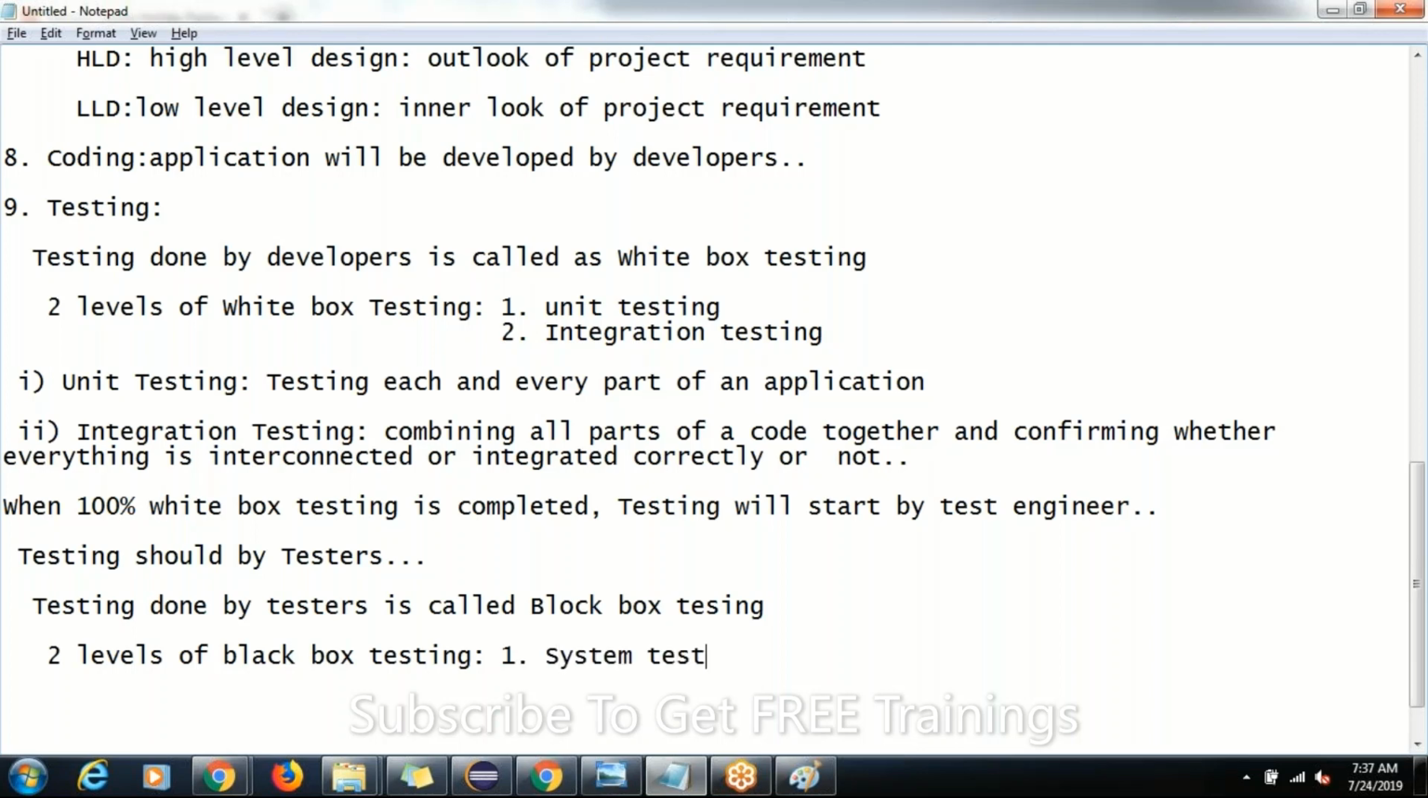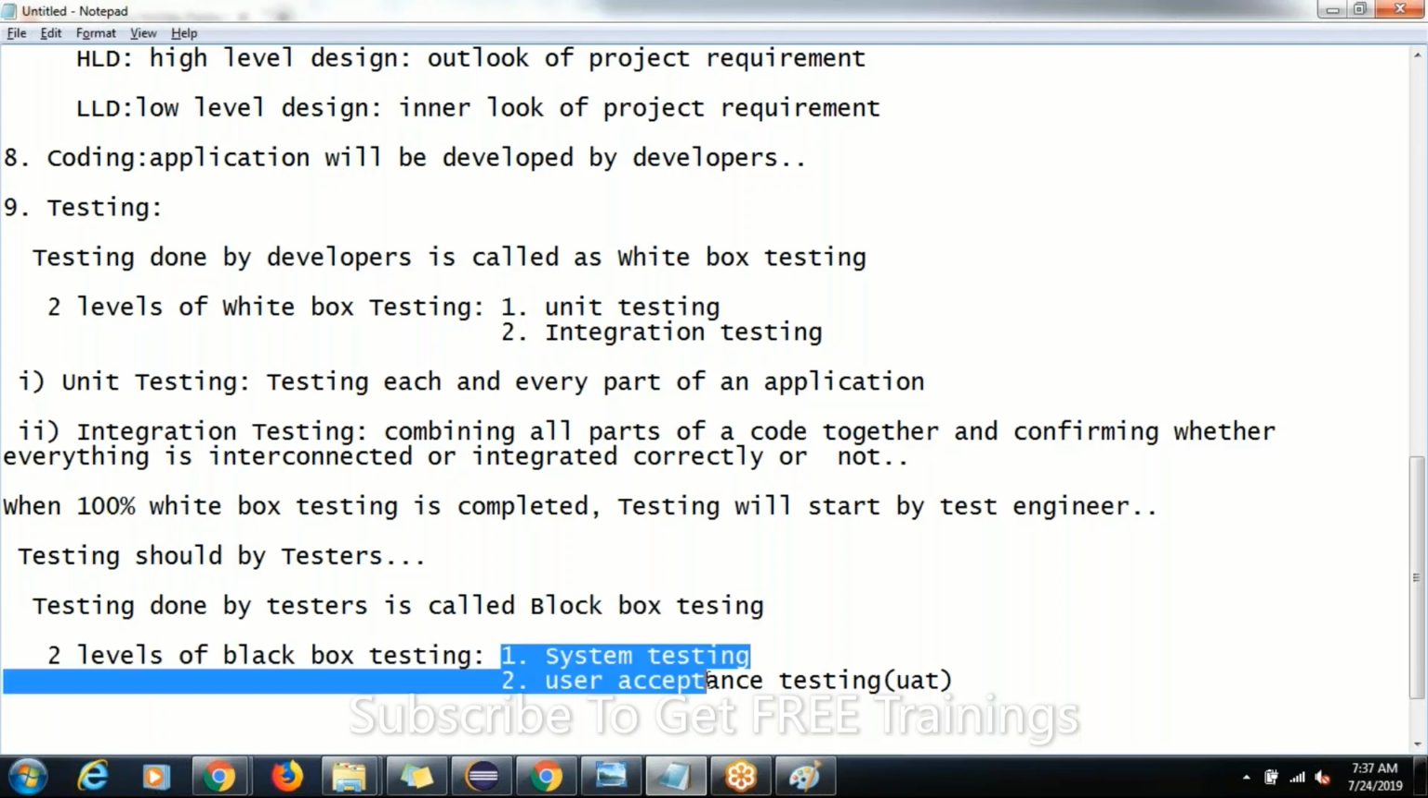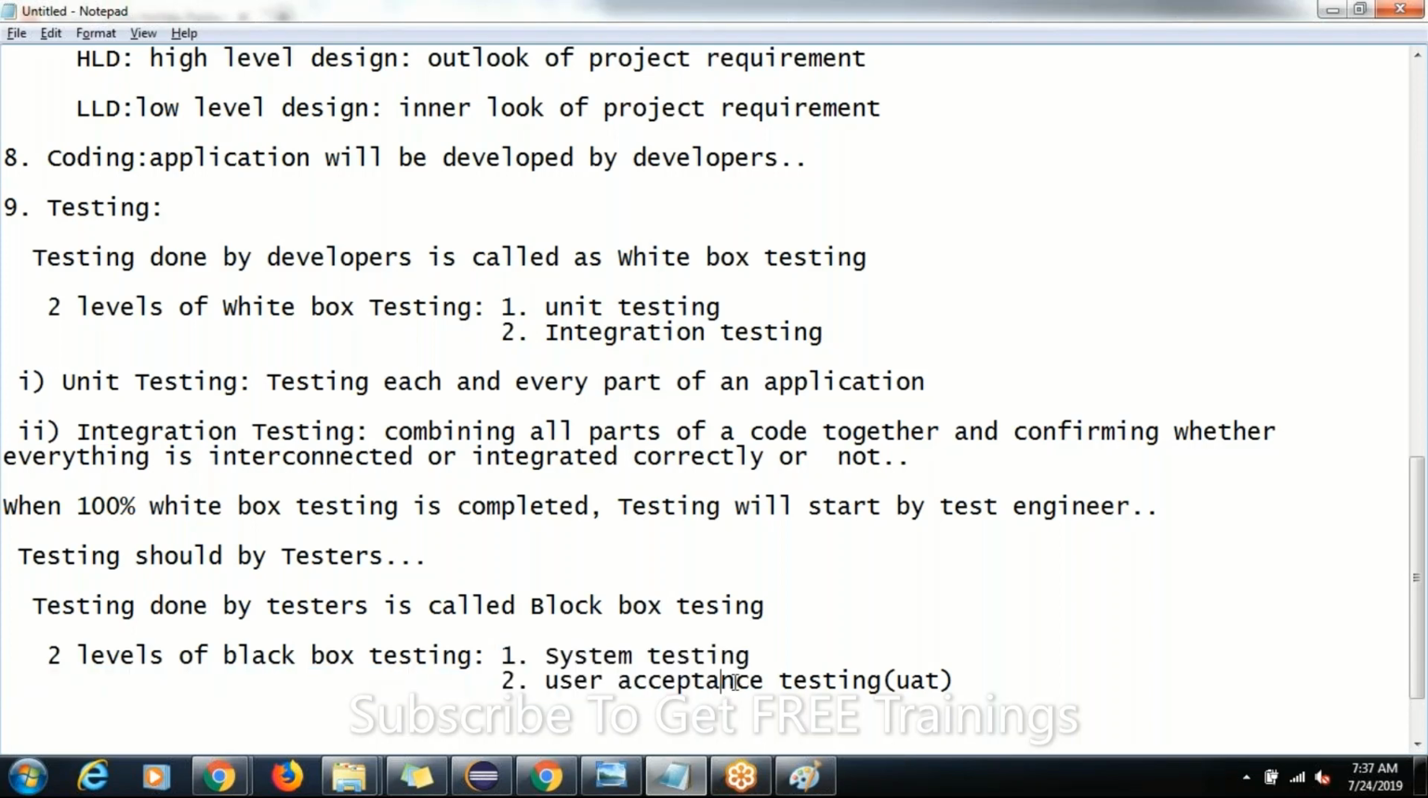First one is system testing, and the second one is user acceptance testing, which we also call UAT. So testing done by testers is called black box testing. Under black box testing, how many do we have? Two levels: system testing and user acceptance testing, right?